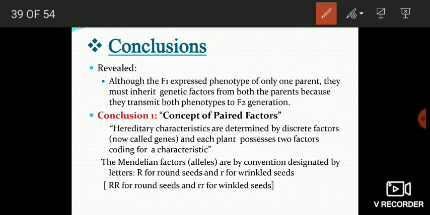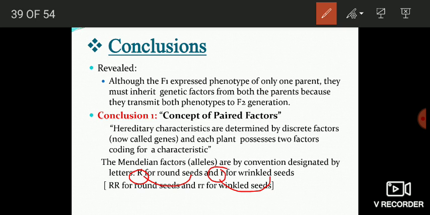The Mendelian factors or alleles are by convention designated by letters. Capital R for round seeds and small r for wrinkled seeds.